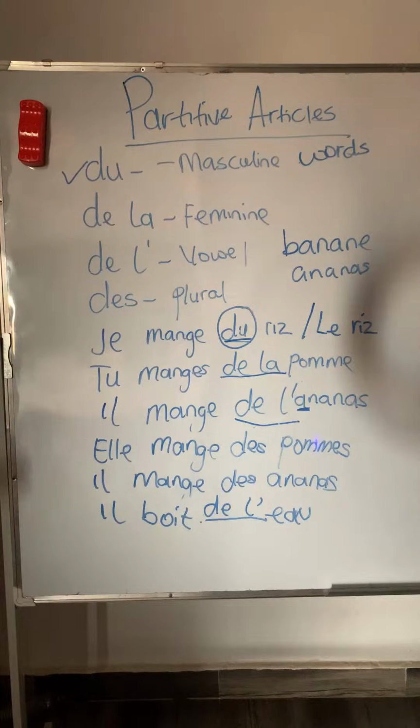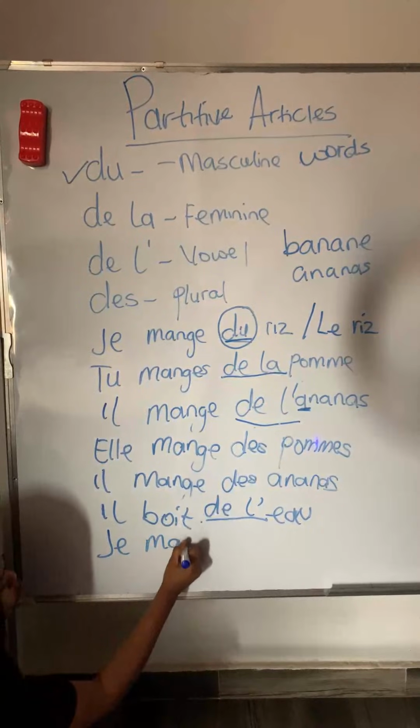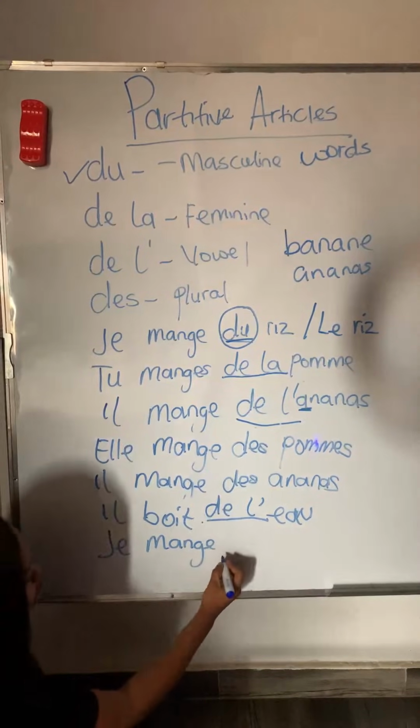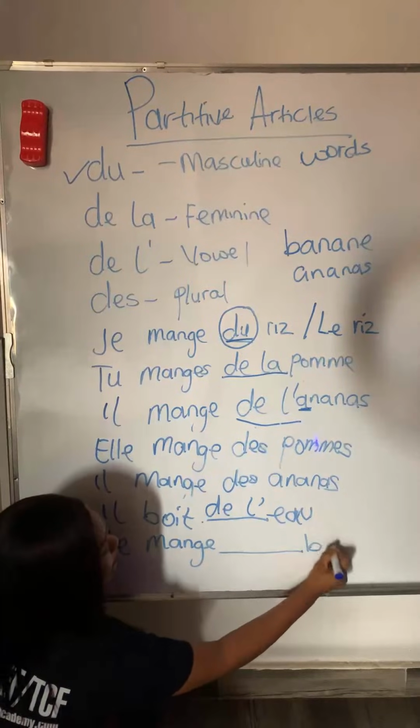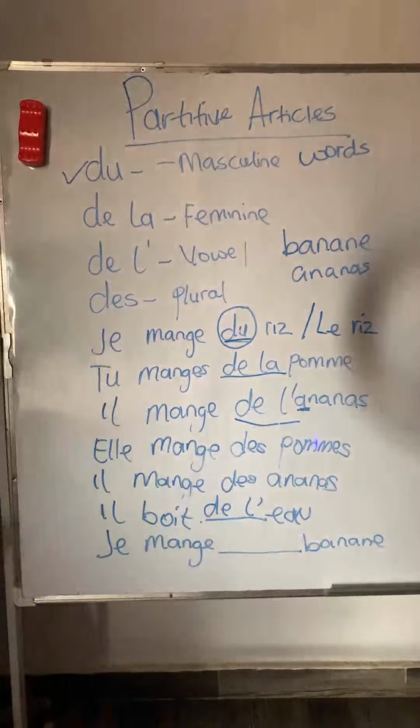Now, let's have one more. I am eating banana. Okay, I'm going to write that for us down here. Je mange, and you're going to complete it. Then banane. Okay, je mange dash banane. So, how do you say I am eating banana?